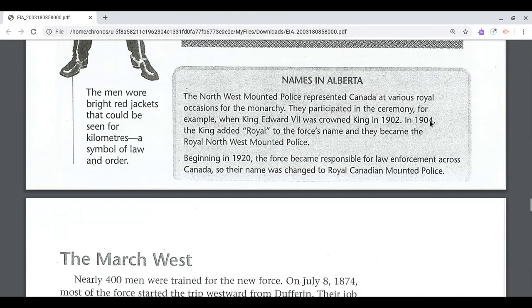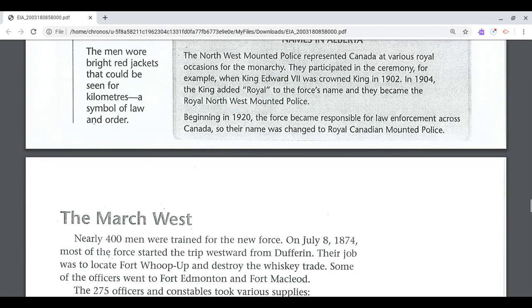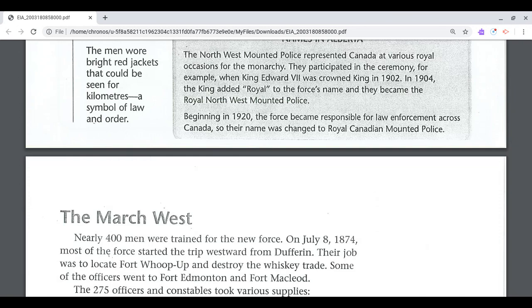The Northwest Mounted Police represented Canada at various royal occasions for the monarchy. They participated in the ceremony, for example, when King Edward was crowned king in 1902. In 1904, the king added royal to the force's name and they became the Royal Northwest Mounted Police. Beginning in 1920, the force became responsible for law enforcement across Canada, so their name was changed to Royal Canadian Mounted Police.